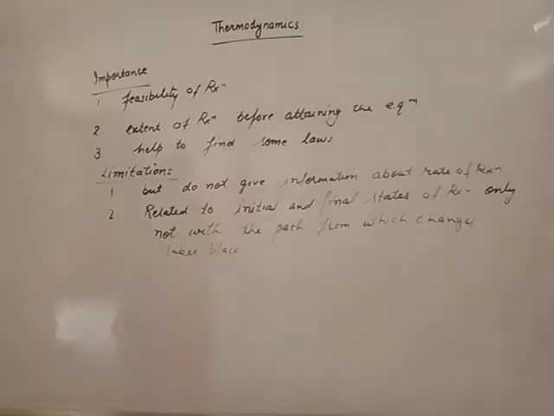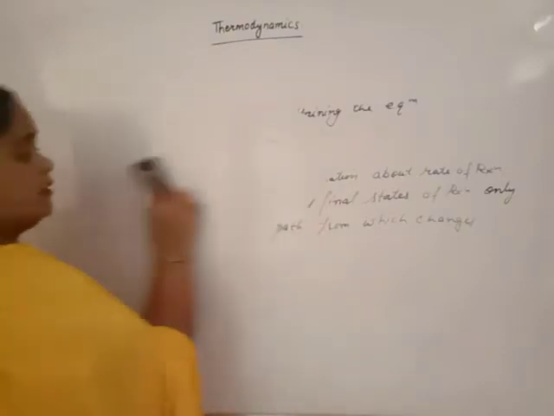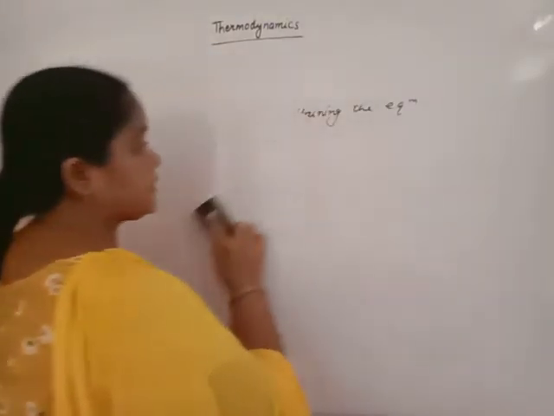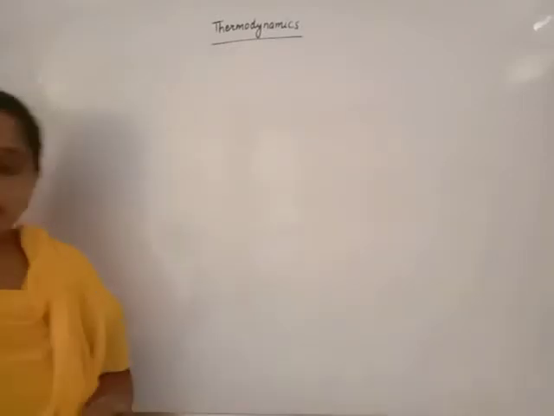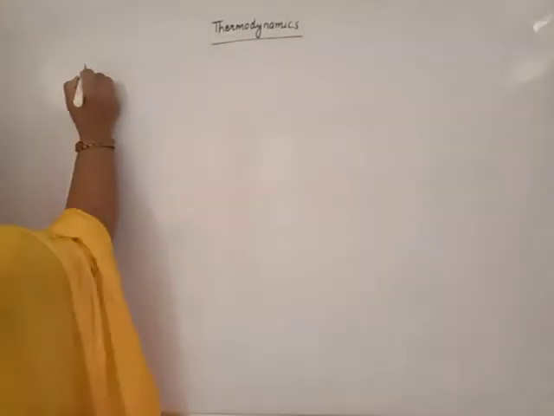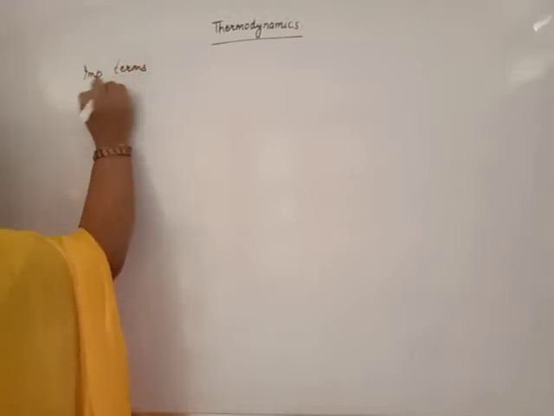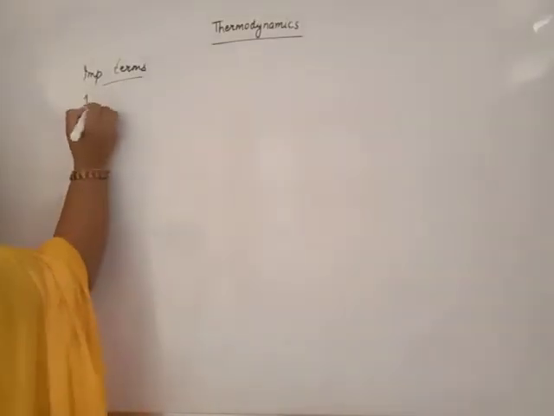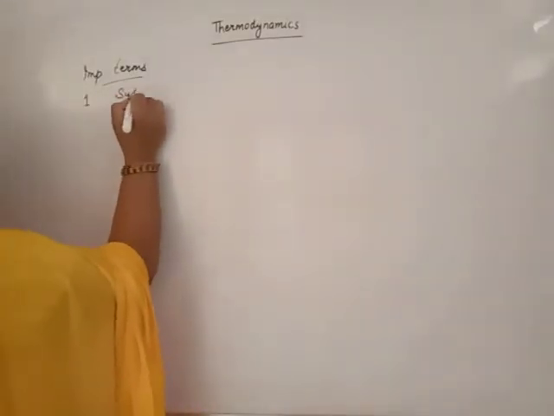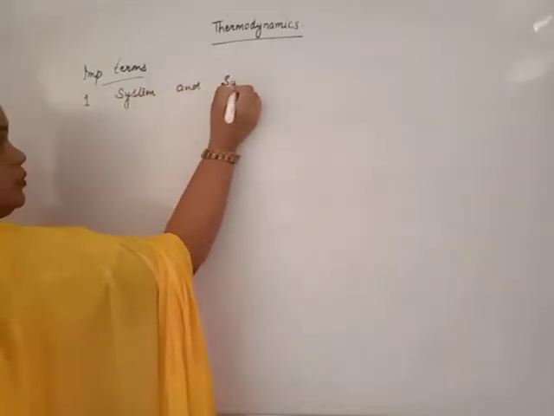with these importance and limitations, we move on to the basic concepts of thermodynamics, that is the important terms related to thermodynamics. First one, beta, system and surrounding.